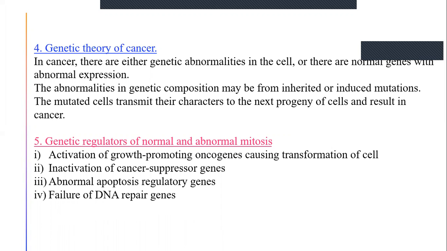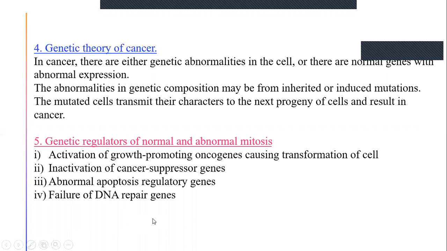And inactivation of cancer suppressor genes, like anti-oncogenes. That means they will suppress the growth of these tumors, so those genes will be suppressed. And abnormal apoptosis regulatory genes. Usually every cell should undergo apoptosis after a particular lifetime, but that will not take place in tumor cells. That is due to abnormal apoptosis regulatory genes.